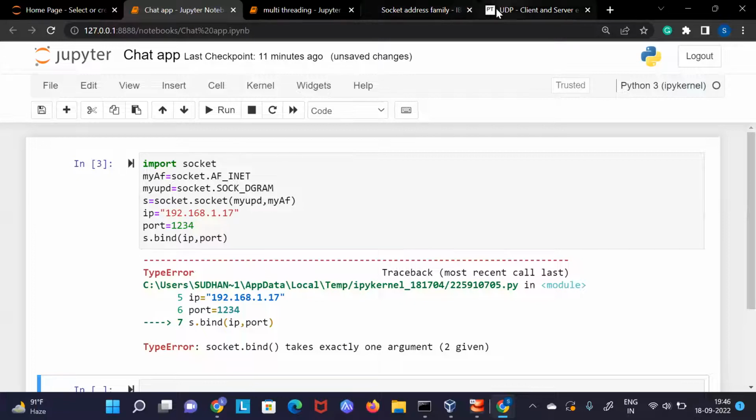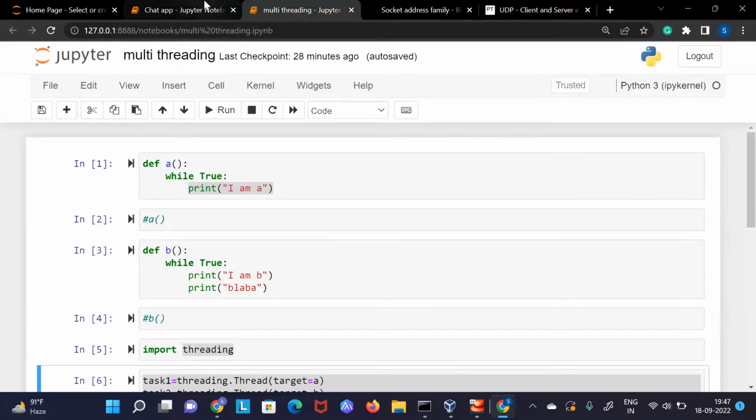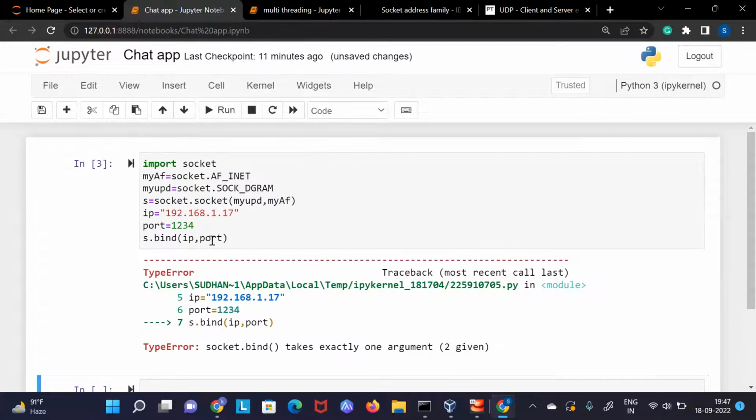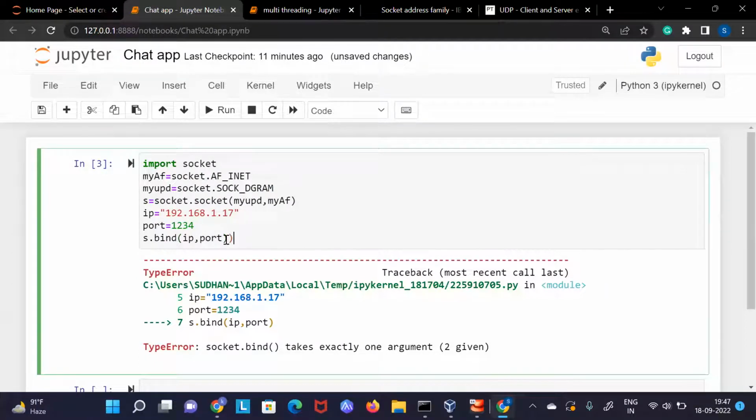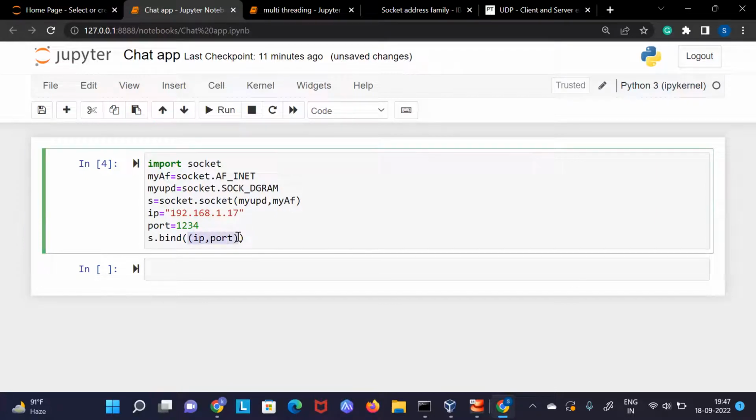Let me check how we are binding. We are binding with the local IP and the port. Yeah, that's done. So basically it takes only one object, which is why in one bracket we are just putting both the values.